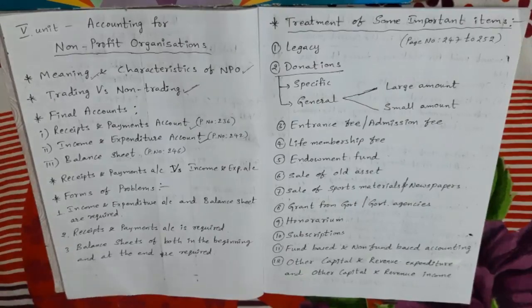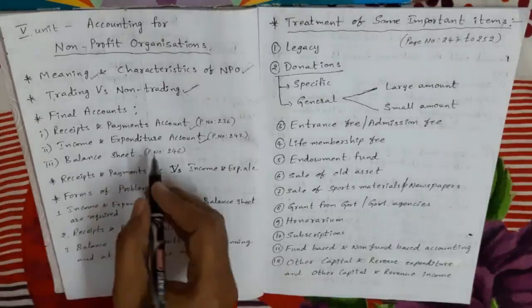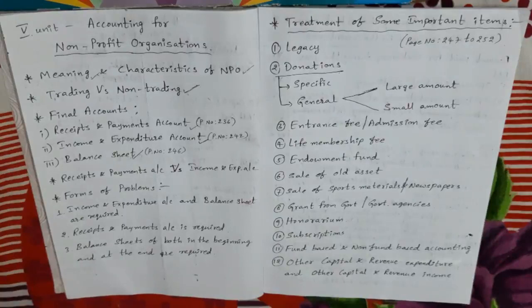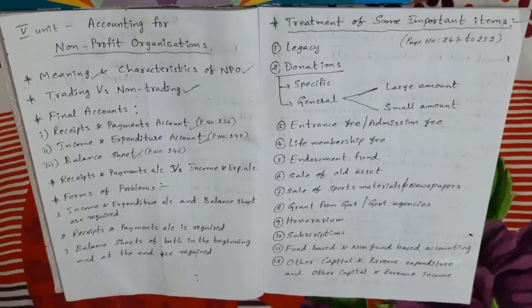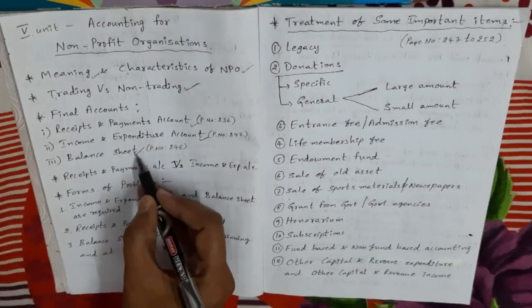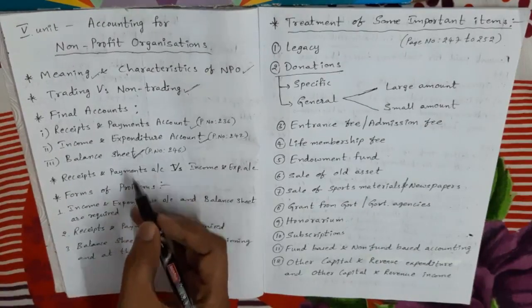Next, we prepare the balance sheet, along with the receipts and payments account and the income and expenditure account. These two accounts do not show the complete picture of the statement of affairs, the complete business result. That's why we also need to prepare the balance sheet, to know the financial position or financial status of the business.